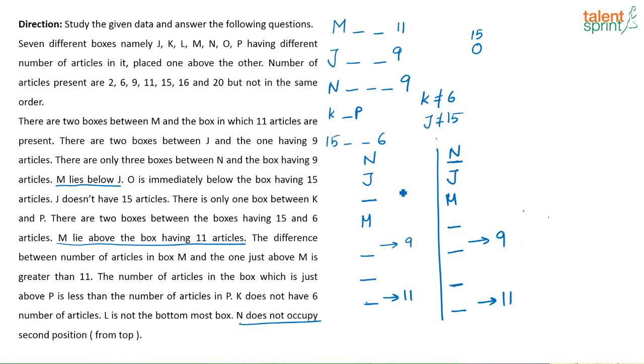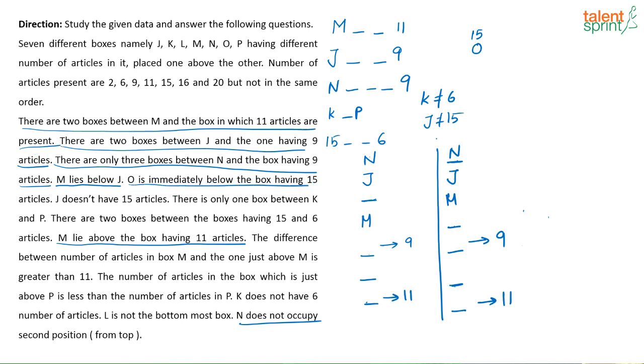Let us continue now. Next, what is given? There are two boxes between J and the one that is having 9 articles. We have used that. There are 3 boxes between the N and the box having 9 articles. That is also used up. O is immediately above the box having 15 articles. So in this case, if I put O here, then this is the one which is having 15 articles. But if I do that, where can I place K and P? They have told me that between K and P there is one box. There is no space to place K and P. So O cannot be here and this cannot be 15.